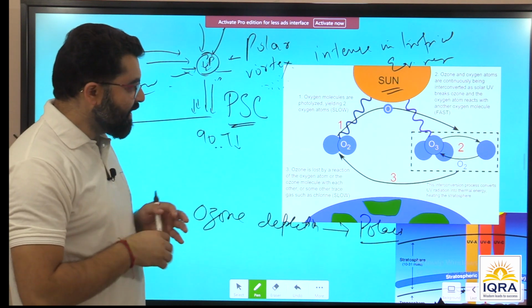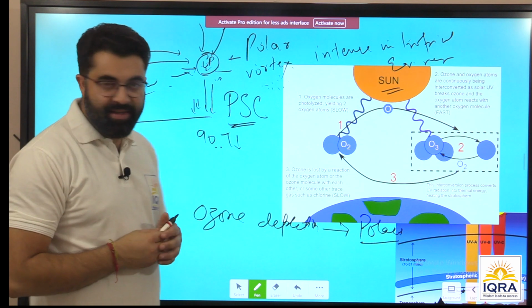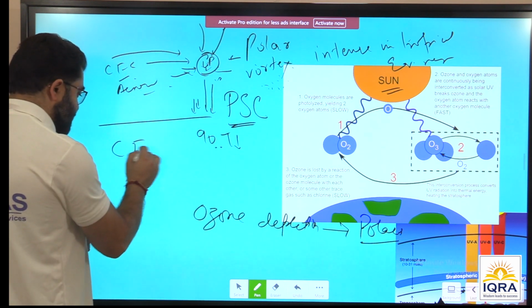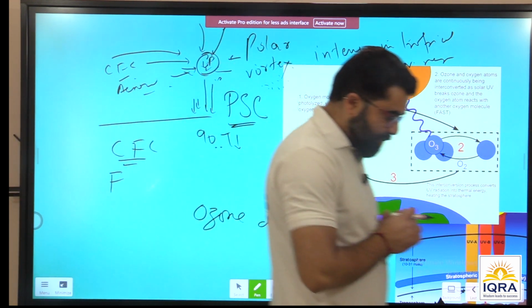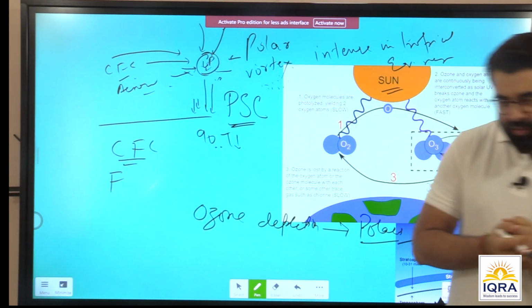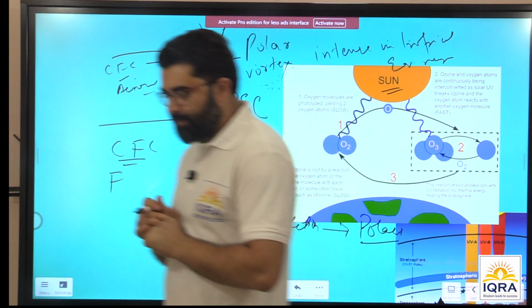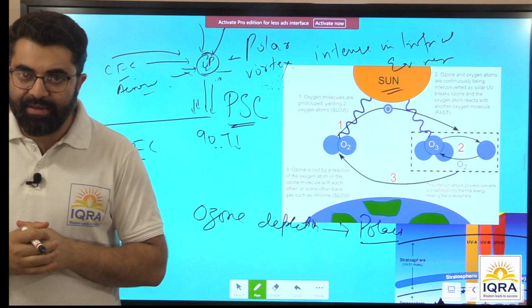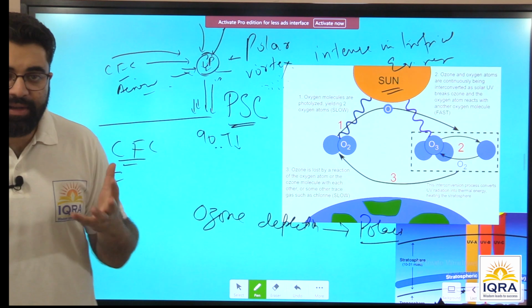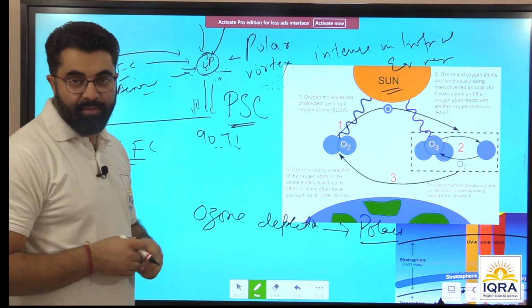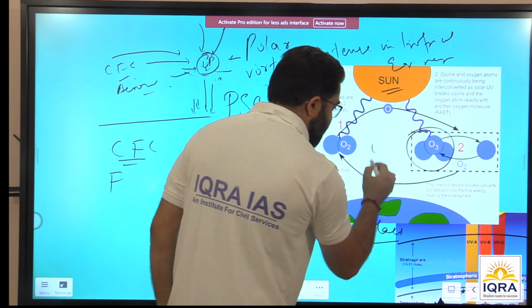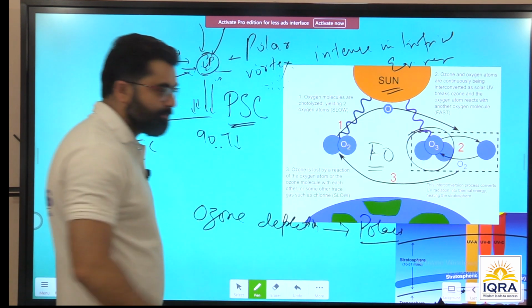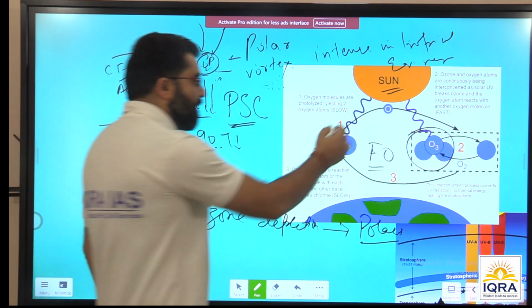And then we can understand more about CFCs, chlorofluorocarbons. See, fluorine, let's pay attention here again. This fluorine is the most reactive gas on earth. Most reactive gas. So once it reaches the stratosphere, it starts breaking this ozone and forms fluorine oxide.